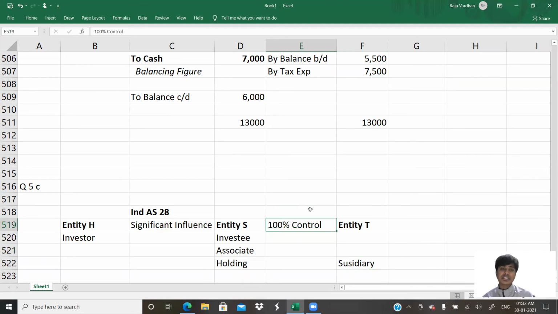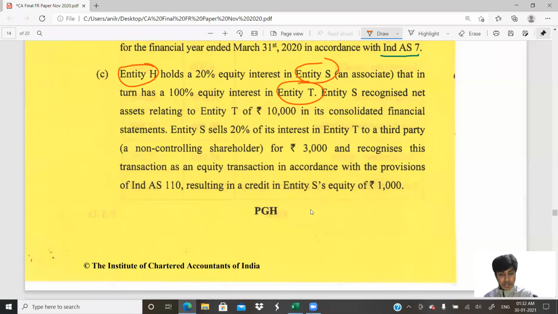Because it is a 100% subsidiary, so the entire assets of T will become assets of S. Out of the 10,000, 20% belongs to entity H, to the extent of 2,000. Perfect. Let us go ahead.